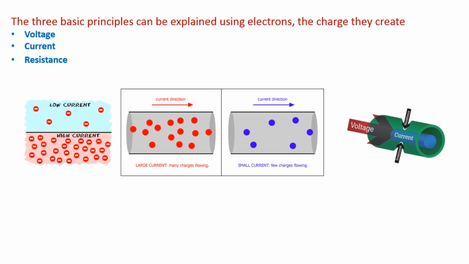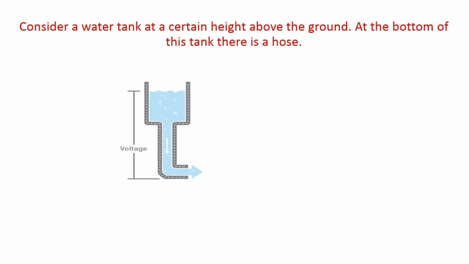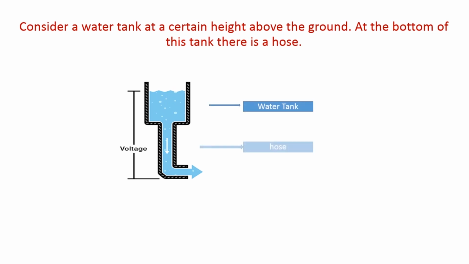We can understand voltage, current and resistance with a common analogy, a water tank. In this analogy, charge is represented by the amount of water, voltage is represented by the water pressure and current is represented by the water flow. Consider a water tank at a certain height above the ground. At the bottom of this tank there is a hose, nothing but a pipe. The pressure at the end of the hose can represent voltage. The water in the tank represents charge.